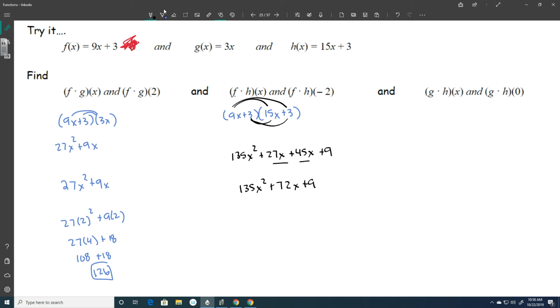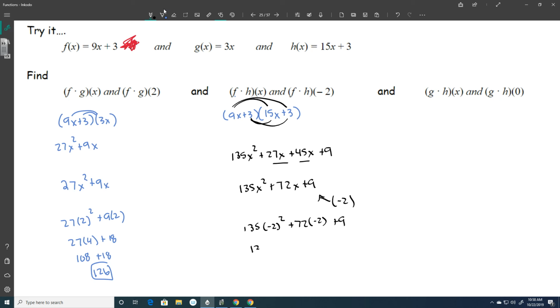Then it asks me to plug in a -2 for my x value. So I would plug that in and get 135 times -2 squared plus 72 times -2 plus 9.